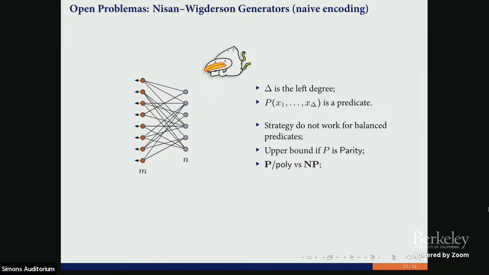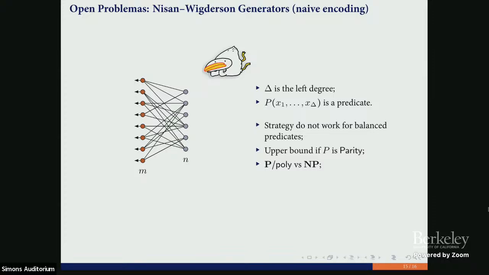Our strategy does not work for such formulas, even for naive encoding. In general, we need to consider trickier encodings of this formula, but even for naive encoding, where these are variables and we encode each output bit separately, our strategy does not work for balanced predicates. And we want to have our lower bound for all points outside of the image, so our predicate should be balanced if we want to prove this lower bound.